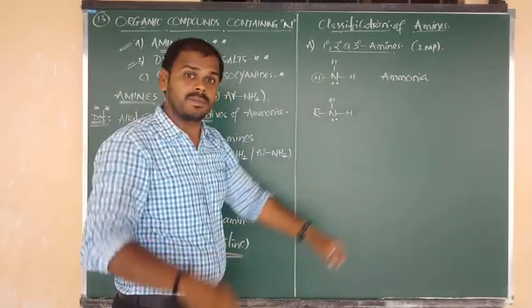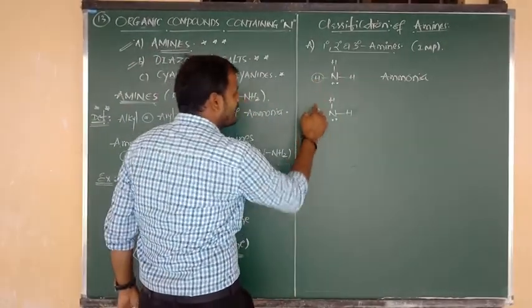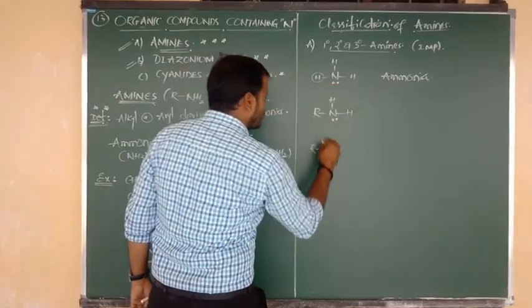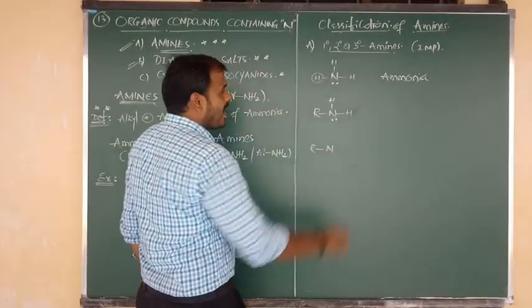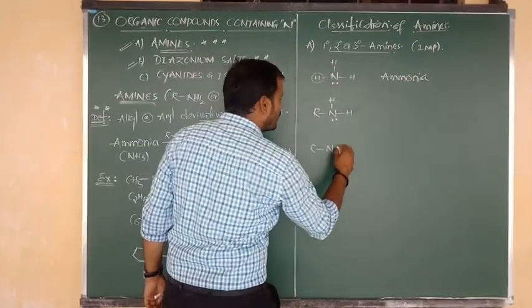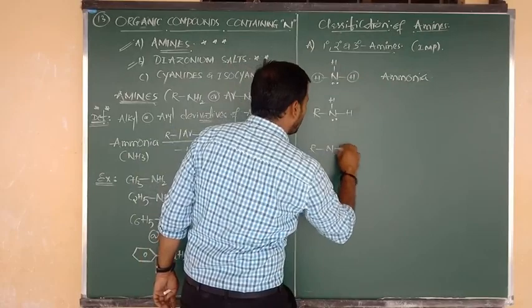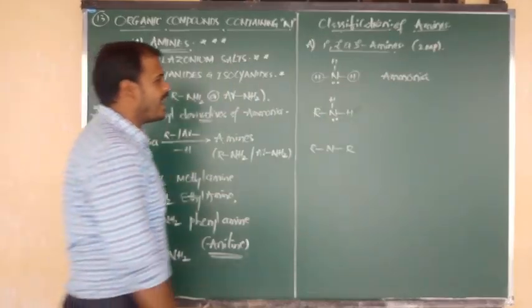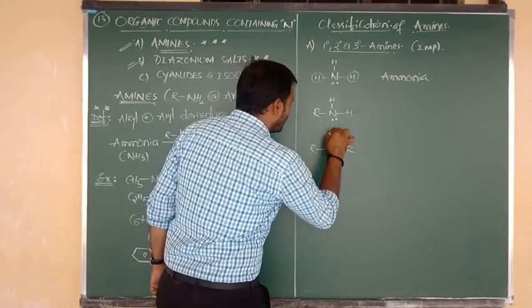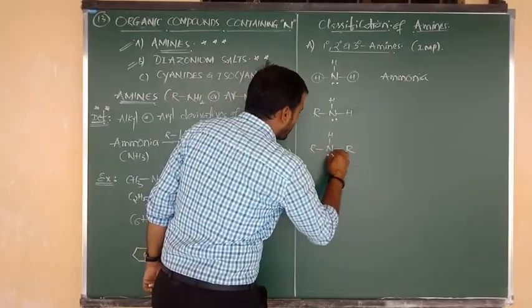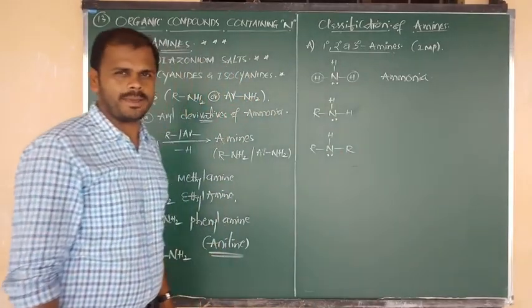Now I am going to replace another hydrogen also by an alkyl group. The first hydrogen was already replaced by R, connected to N, and N was again connected to H. But now that hydrogen also is going to be replaced by an alkyl group. And the H atom above the plane I have written as it is. Again the same thing: nitrogen contains 1 lone pair.